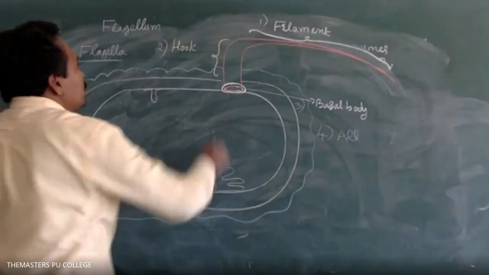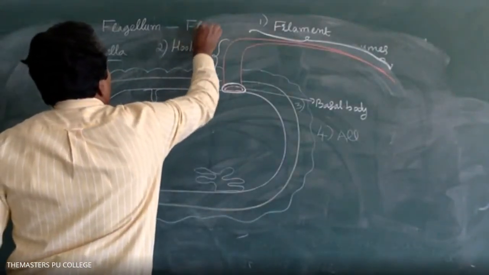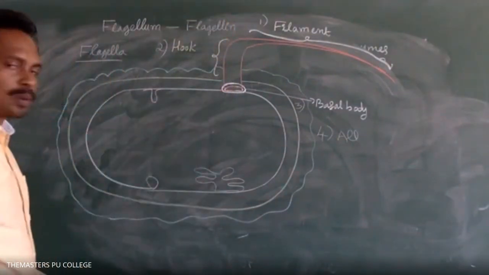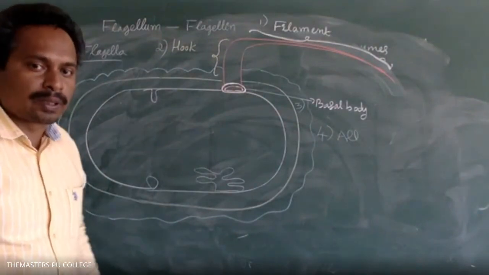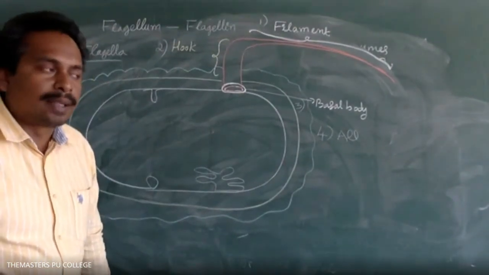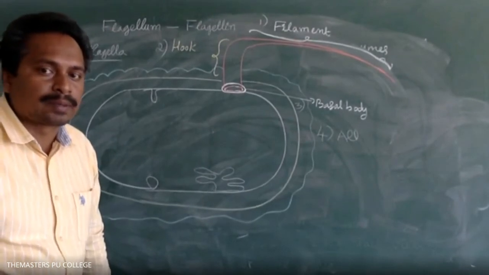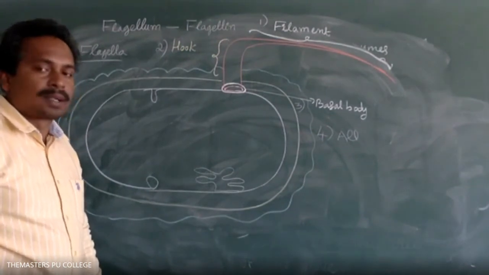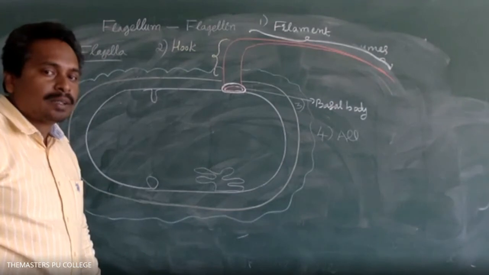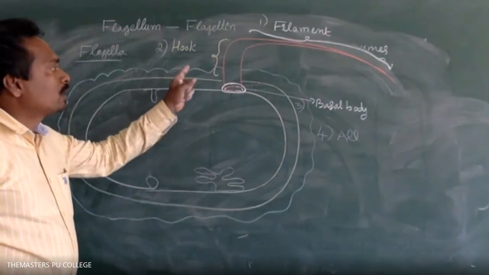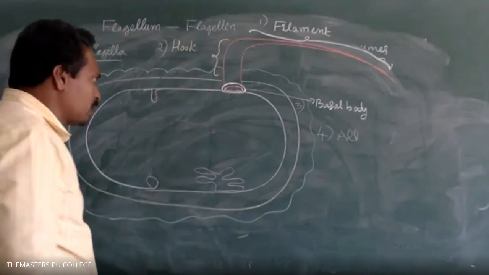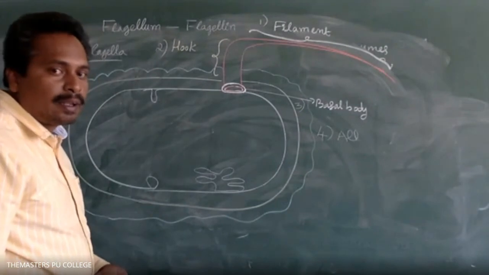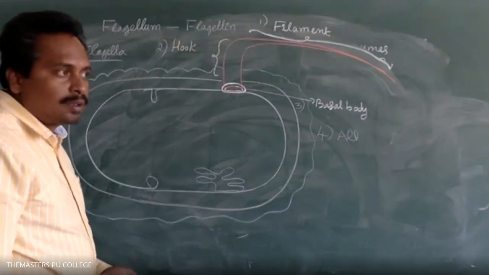Flagellum is made of flagellin protein. That is important for the NEET exam. Flagellum is made of which protein? Flagellin protein. What are the parts of the flagellum? The flagellum consists of filament, hook, and basal body, which is the motility structure. It is the locomotory organelle in some bacteria, the flagella.